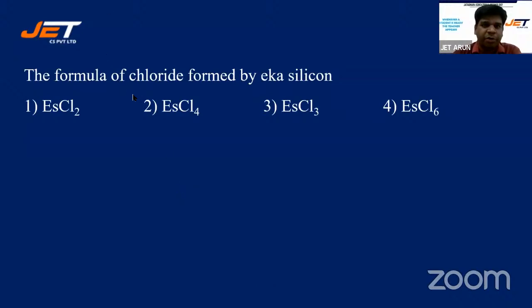The formula of chloride formed by ecosilicon is EaCl2, EaCl4, EaCl3, EaCl6. Chloride of ecosilicon. Okay.